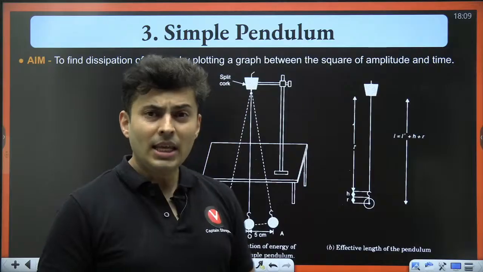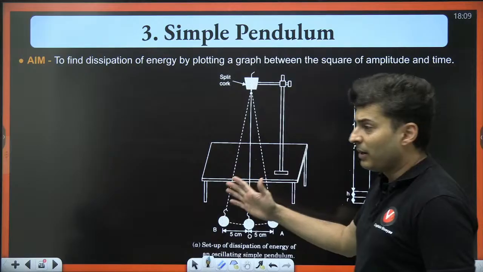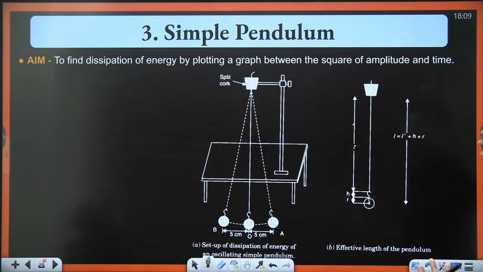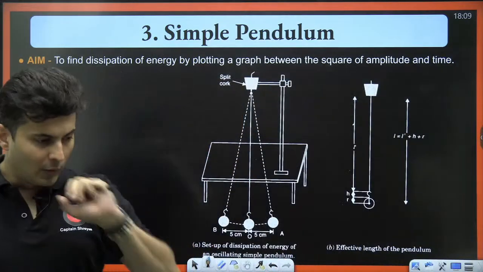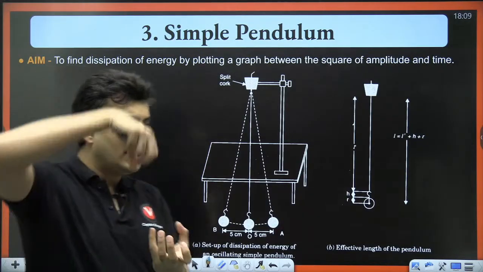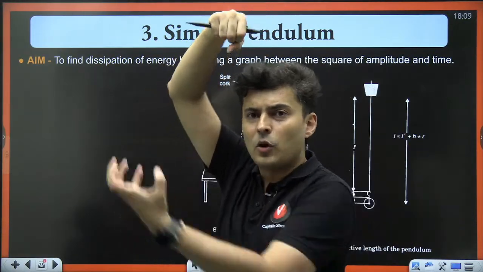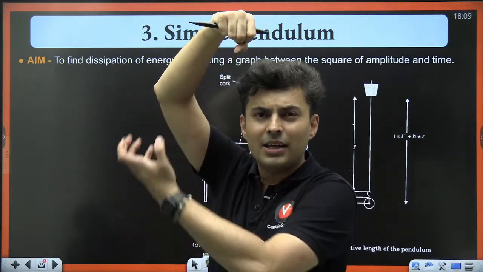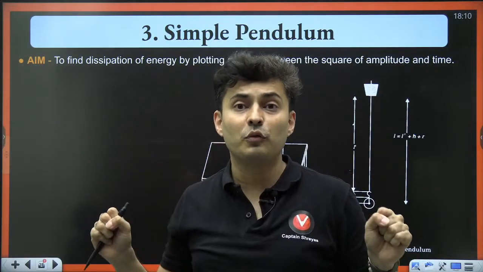Now, in case of a simple pendulum experiment, the aim is to find the dissipation of energy by plotting a graph between the scale of amplitude versus time. Okay, let's understand this. You take anything which is hanging, and leave it. It will go back and forth, like a pendulum. But because in reality there are negative forces, dissipative forces.